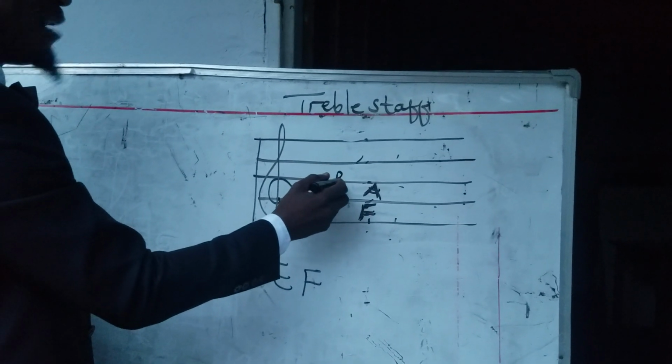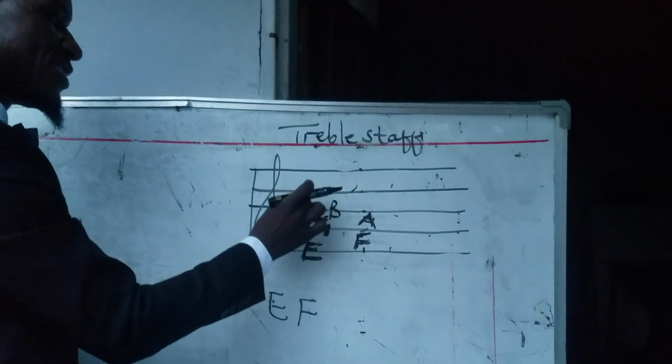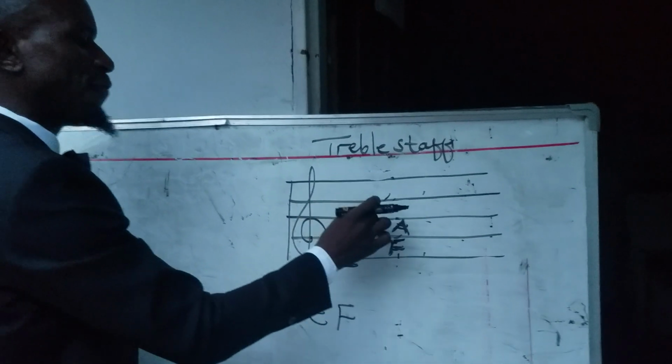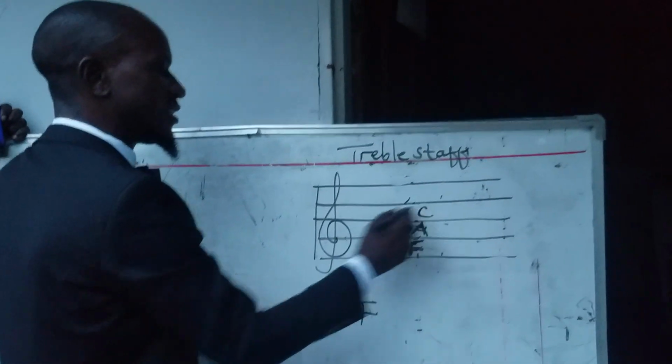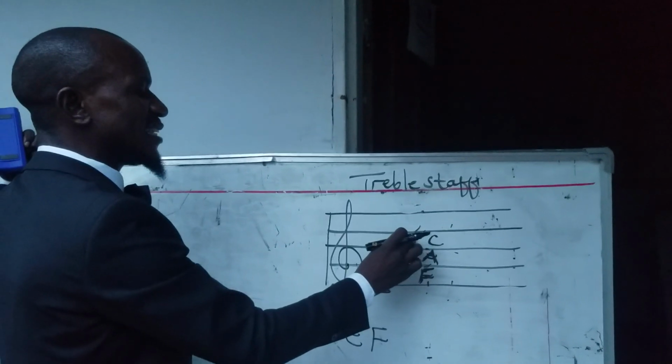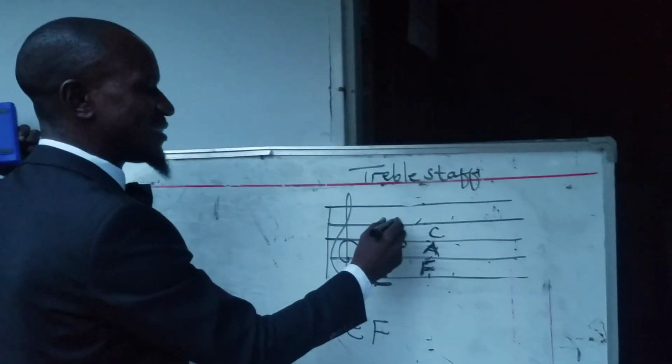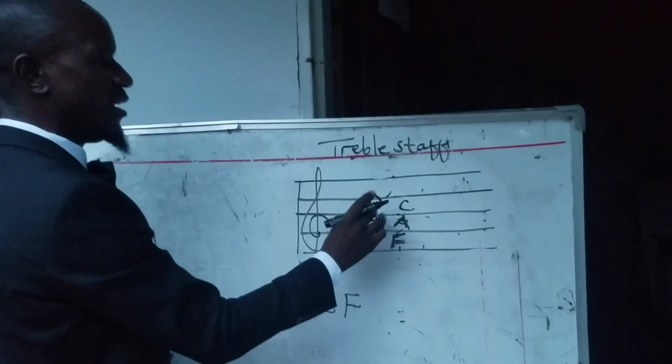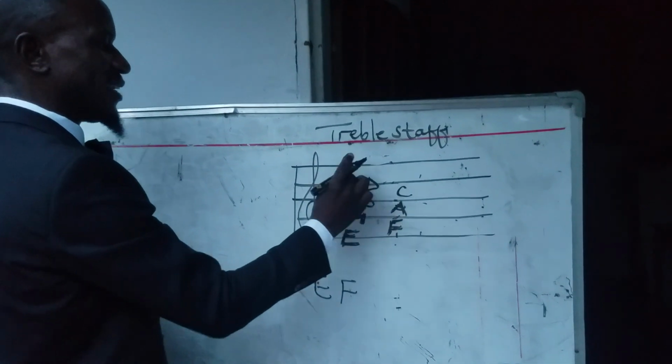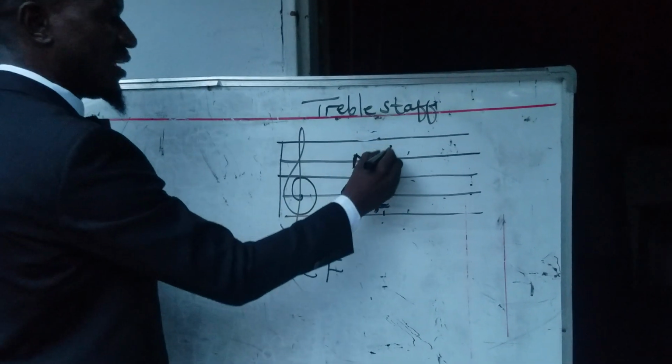Then after the line B, we have this space here. What comes after B is C. Then after C, what comes after C is D. So this line is D. What comes after D is E. So this space is E.